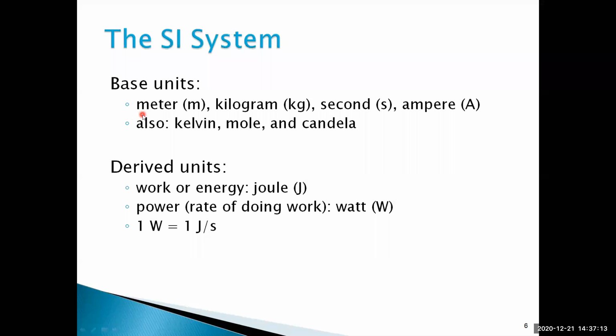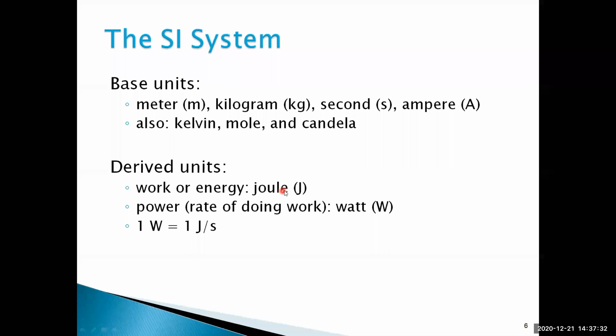Generally, each system has some units. So meter, we indicate like this: m, kilogram, kg, seconds, s, ampere, A. Also Kelvin, mole, and candela. So these are the different types of base units. By using these base units, some derived units are there.